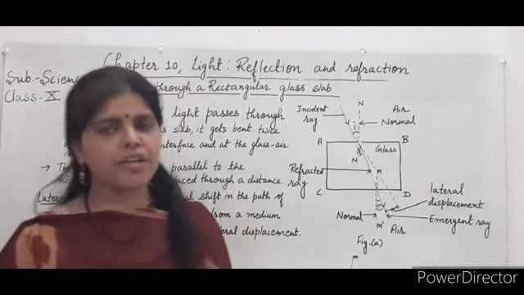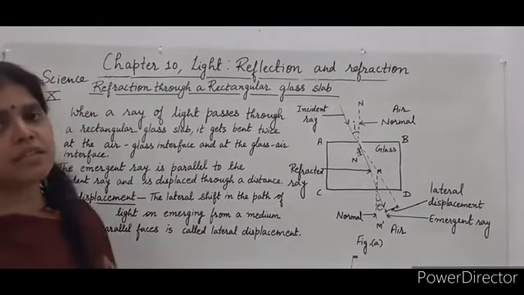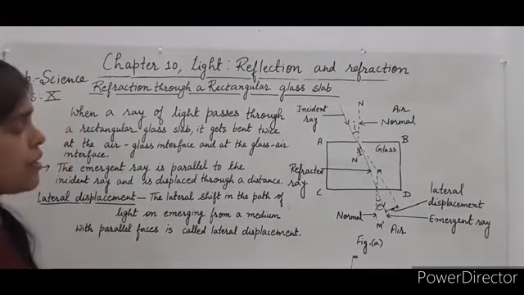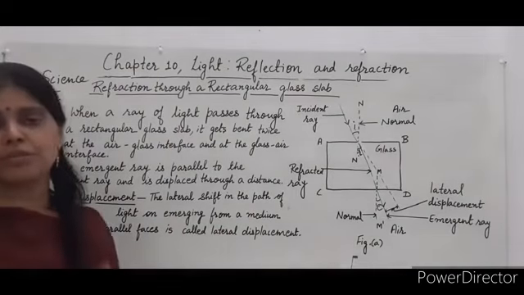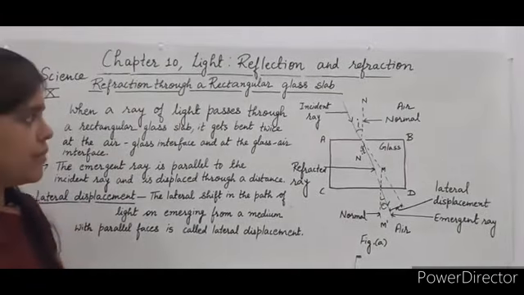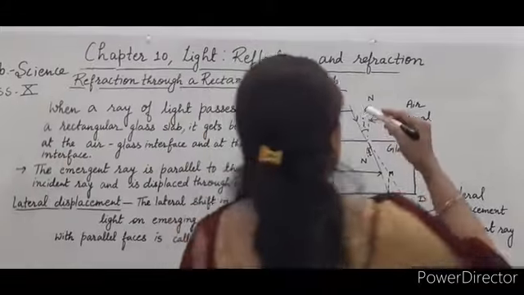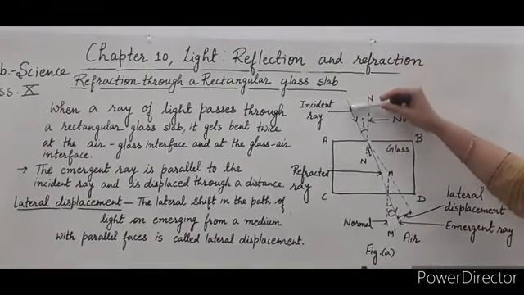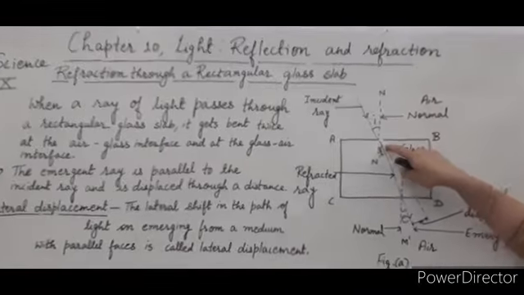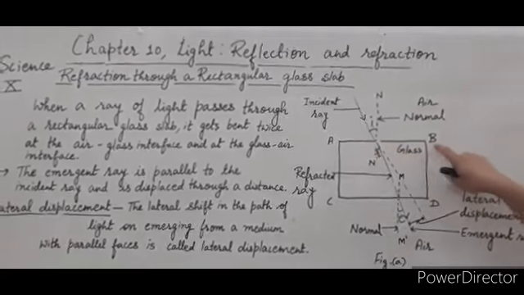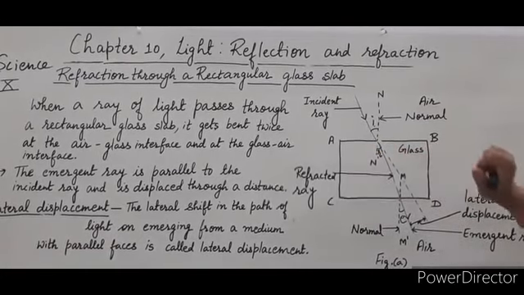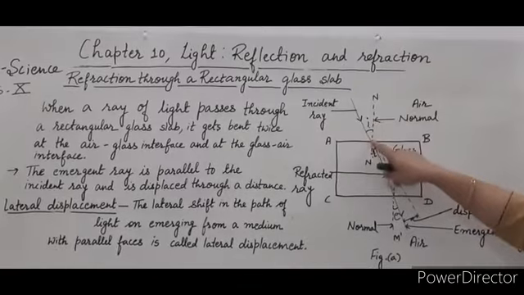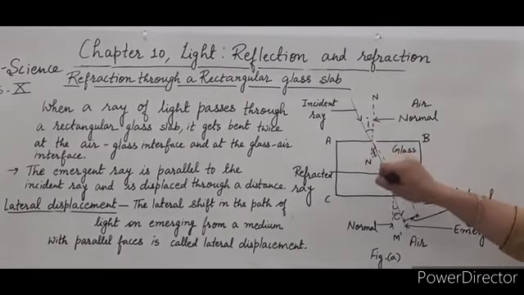Now next, refraction through a rectangular glass slab. Now we have to observe how the refraction takes place through a rectangular glass slab. Now, when a ray of light is incident on this interface, AB interface, what happens when this ray gets incident on this interface?